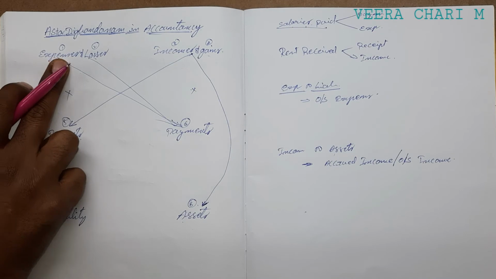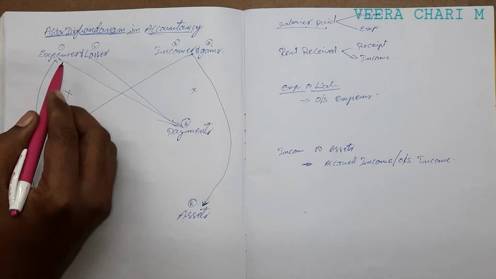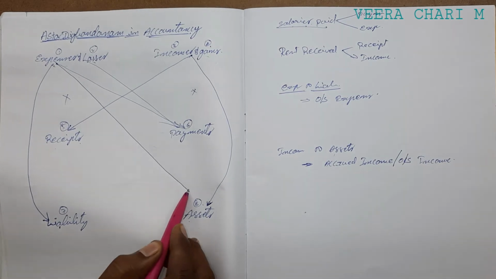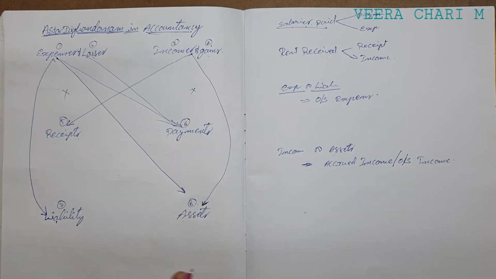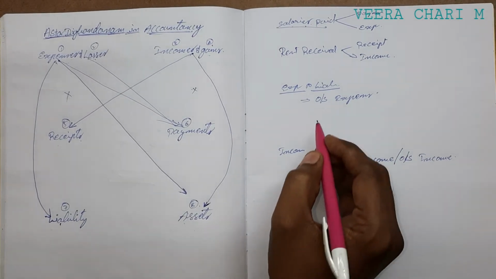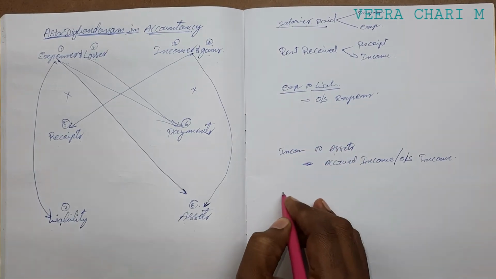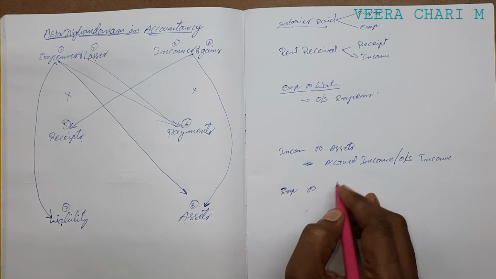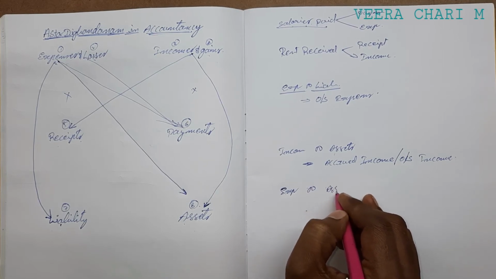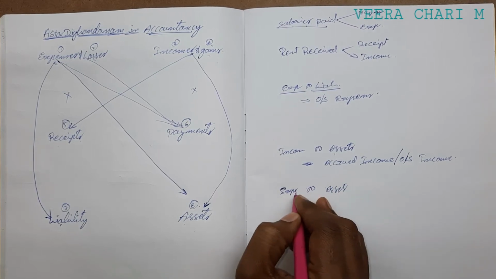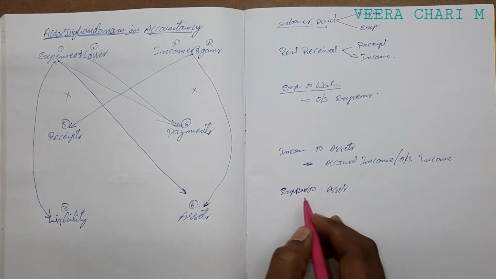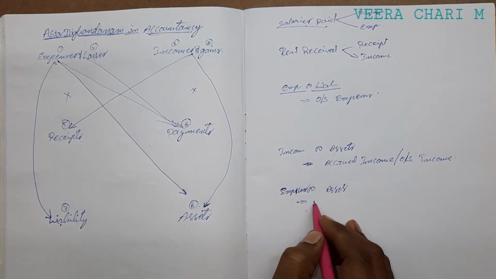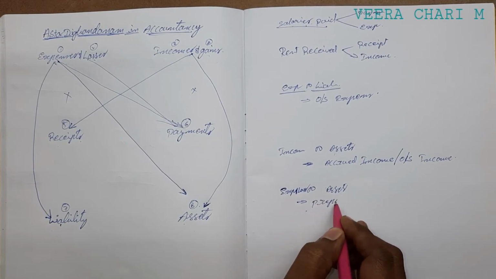Next, come to expenses to assets. The expenses or losses to assets relation, the best example is prepaid expenses.